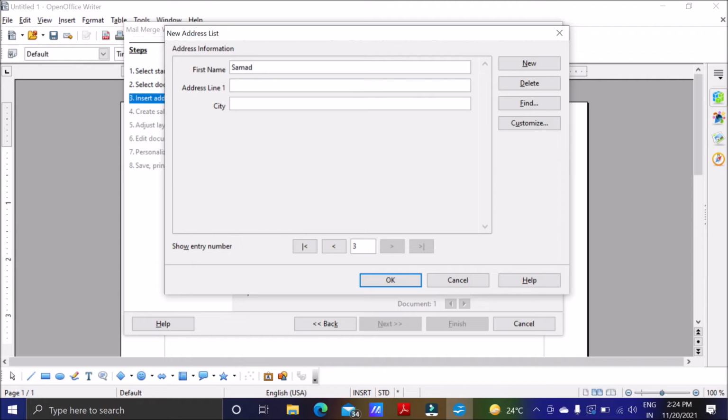Samad living near Panchayatiya Khada, city again Gaya. And one more, Rishabh living in Rajarhat, Kolkata. Now we have created them, and you can see we are complete.